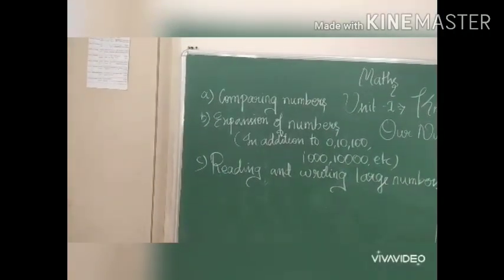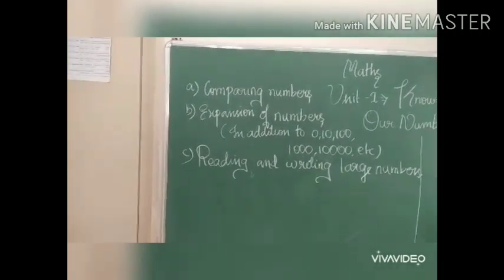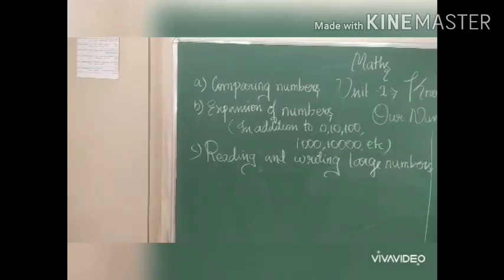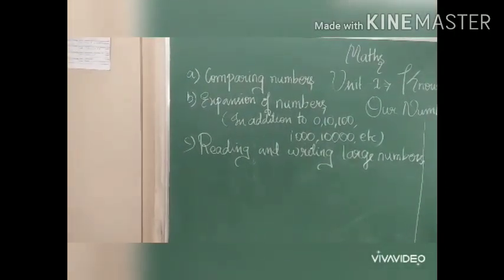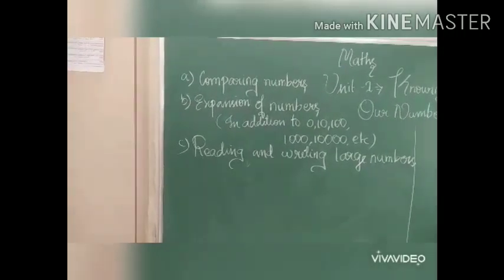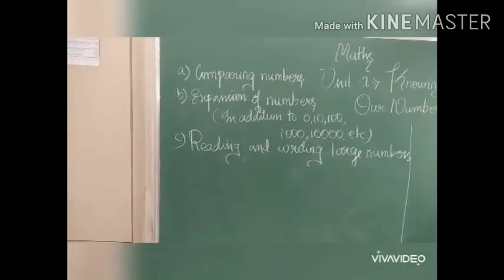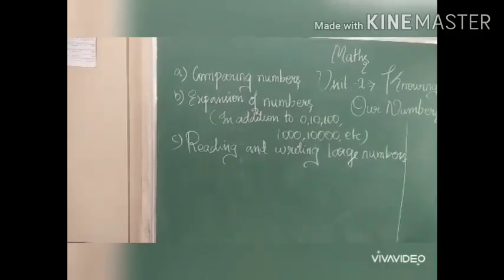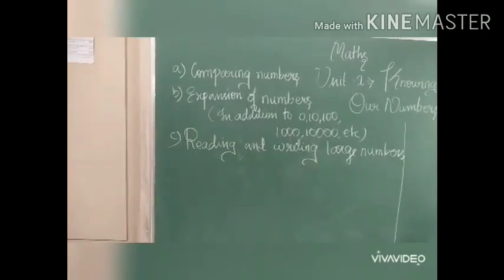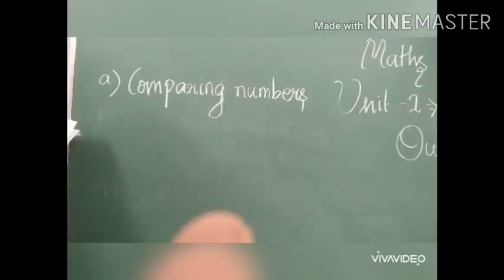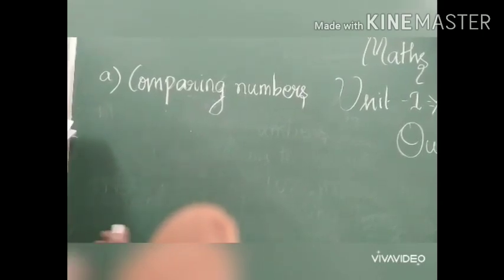Now, in this video, I am going to deal with some topics. They are comparing numbers. Second one, expansion of numbers, in addition to 0, 10, 100, 1000, 10,000, etc. And third one, reading and writing large numbers. As we have done quite a lot of this earlier, let us recall this.